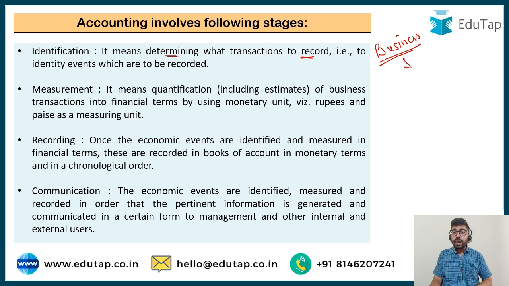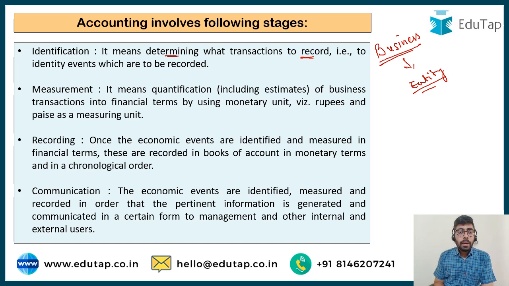Now there is also a particular concept which is called the business entity concept. It says that the business and the owner are both separate people. You have to identify the transactions which are related to the business, and only those are going to be recorded in the books of accounts. So if I'm buying a mobile phone for selling purposes for my business, I'm going to record it in the books of accounts. Suppose I buy a mobile phone for my wife so that she can use it. She was insisting on buying the new iPhone, so I buy a new iPhone for her. I'm not going to record it in my books of accounts because this is not for the purpose of my business. This is for my personal happiness, for my wife's happiness. So this is not going to be recorded in the books of accounts.